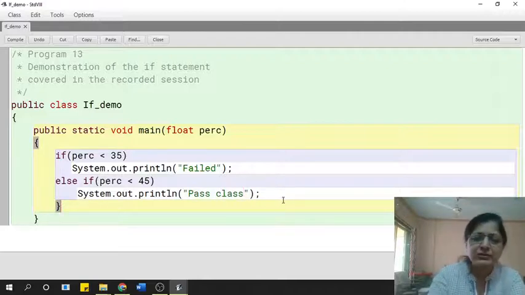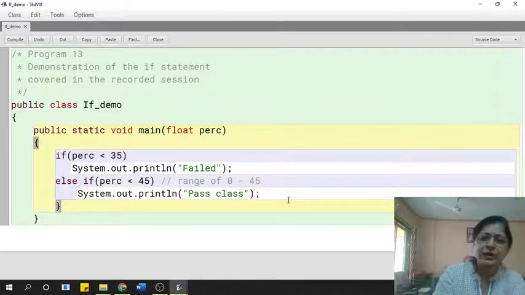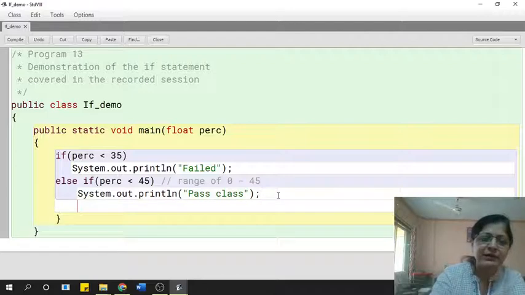Okay, so here what it is actually checking is, I'll put a comment statement here, that it is checking the range of 0 to 45. Okay, so I'm giving like this. Now this is a comment entry just to understand it better.